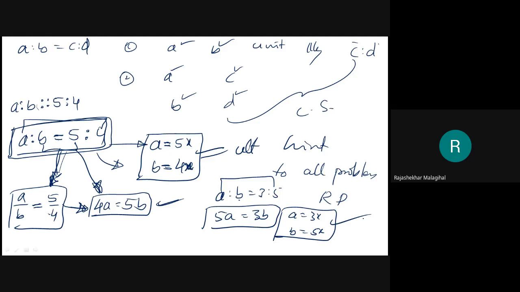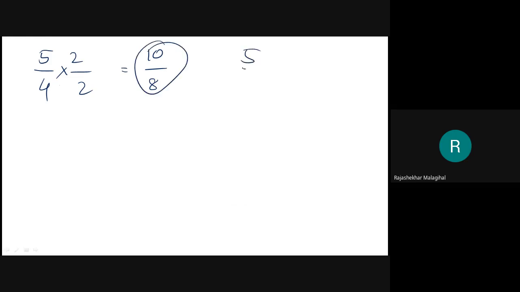Okay, these are basic rules when you come to ratios and proportions. To solve L1 and L2 problems, this much is enough. Whatever rules I explained here are enough. And one more very important thing you should know: when a ratio is there, 5 is to 4 is a ratio, then you can multiply by whatever number you like. For example, multiply both by 2, then it becomes 10 and 8. Right? 5 into 2 is 10, 4 into 2 is 8. Then this ratio and the 5 by 4 ratio, both are the same.